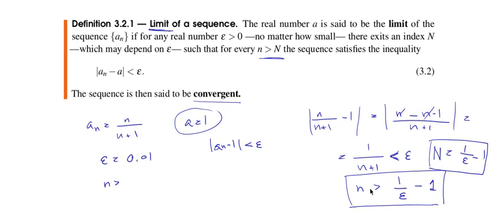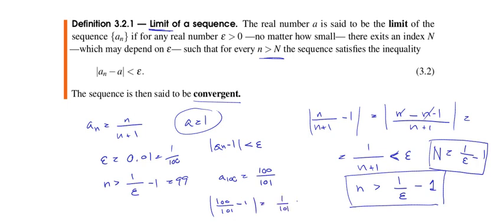Then we have n has to be greater than 1 over epsilon minus 1, but 1 over epsilon is 1 over 100, so this is 100 minus 1, 99. Okay, so we take a 100, this is 100 over 101. We're saying that the absolute value of the difference between this and 1, in this case 1 over 101, is smaller than epsilon. Okay, in this case, which is true again.